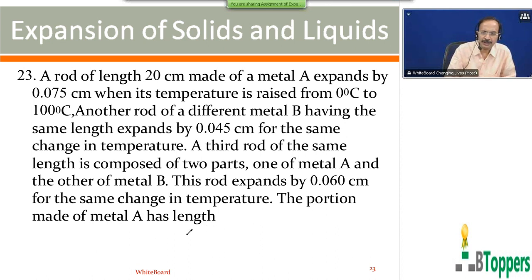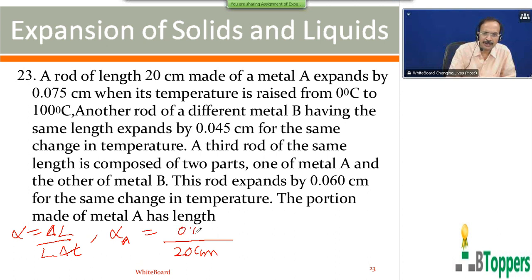So we have to find the values of alpha for A and B first. The coefficient of linear expansion of the material of the rod A is equal to the change in length divided by the original length into the change in temperature. So the coefficient of linear expansion of the material of rod A is equal to, for the original length of 20 centimeter, the change in length for rod A is 0.05 centimeters. The temperature is increased by 100 degree centigrade.